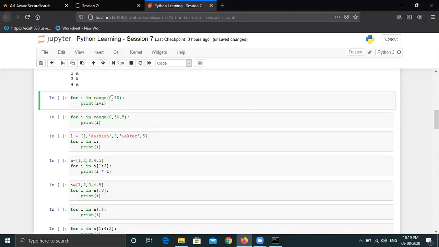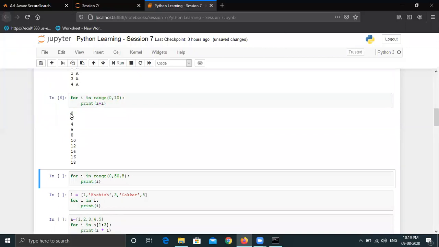Sorry, my bad. The first value is 0. So 0 plus 0 is 0. And in the next iteration, the value will be 1. So 1 plus 1 will be 2. Then 2 plus 2 will be 4. And it will go up to 9 plus 9, which is 18. Let's check the answer. You can see it has printed 0 to 18, which is the last value, 9 plus 9.